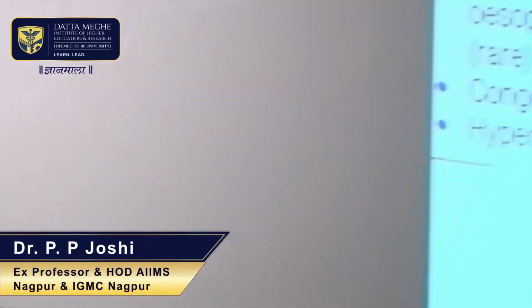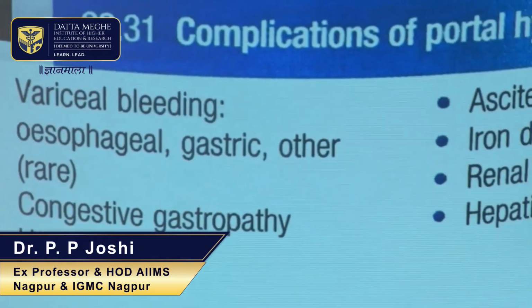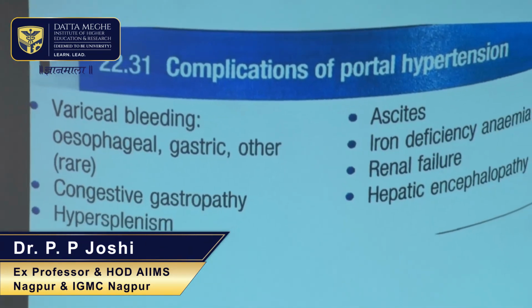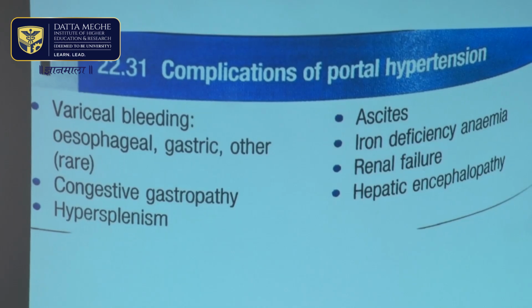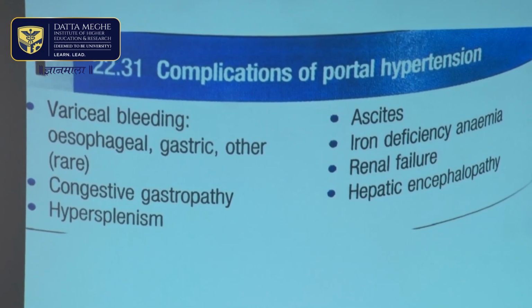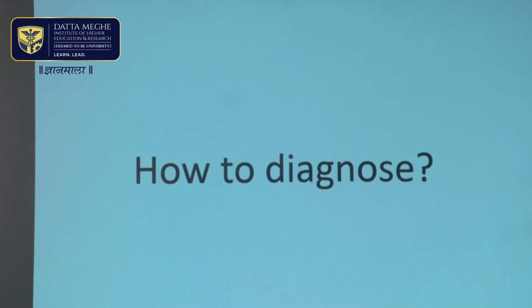For complications, we have variceal bleeding, which can cause esophageal and gastric bleeding, congestive gastropathy, hypersplenism, ascites, anemia, renal failure, and hepatic encephalopathy.